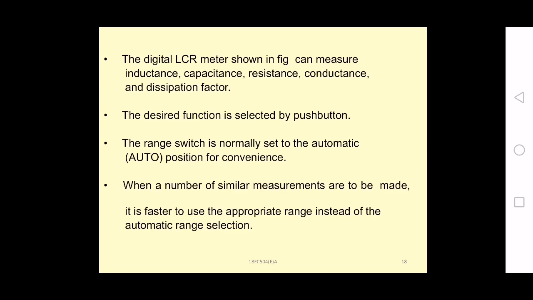That is, we change the auto position to manual position, then select by using the range selection switch. You can go for different ranges of your measurement of LCR.